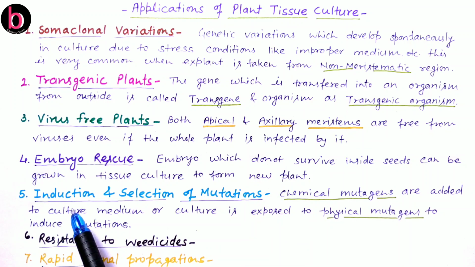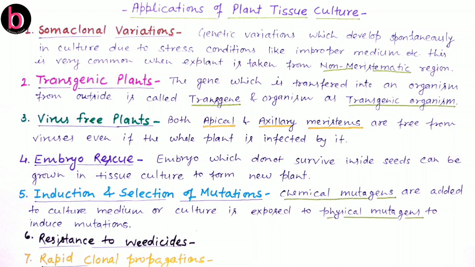Fifth is induction and selection of mutations. By a tissue culture program we are capable of creating mutations by the use of chemical mutagens added in the culture medium, or we can expose the whole culture to physical mutagens, and this causes induced mutation, and these mutations may sometimes be favorable for us.